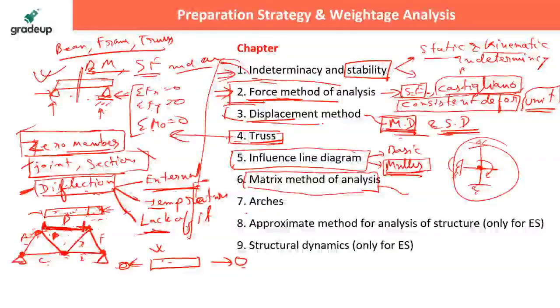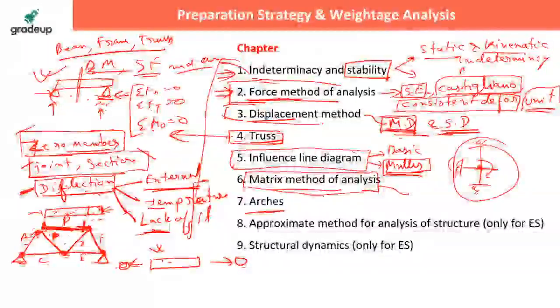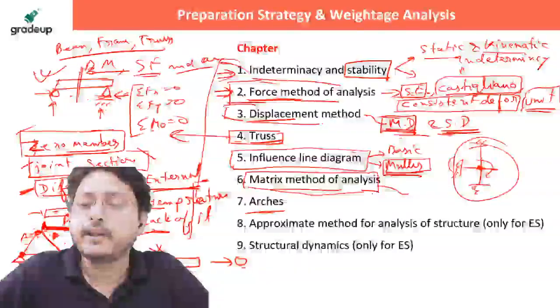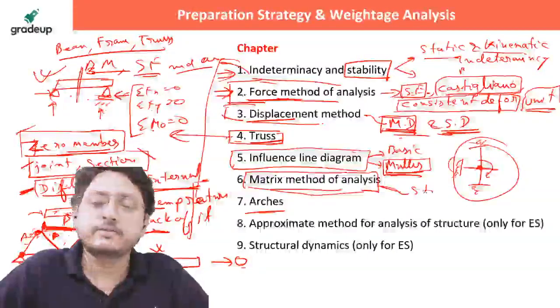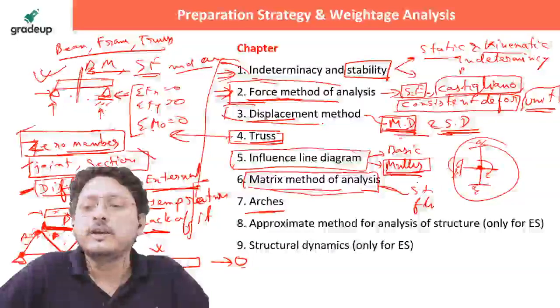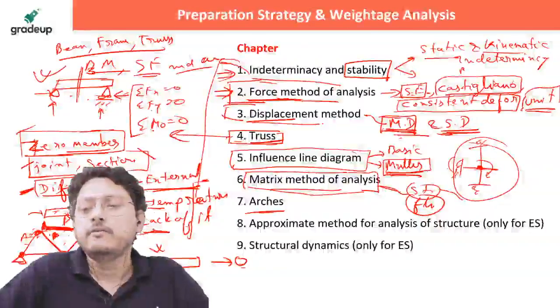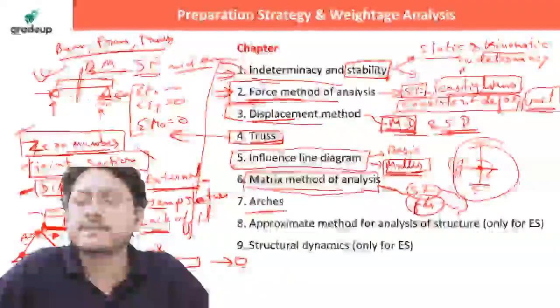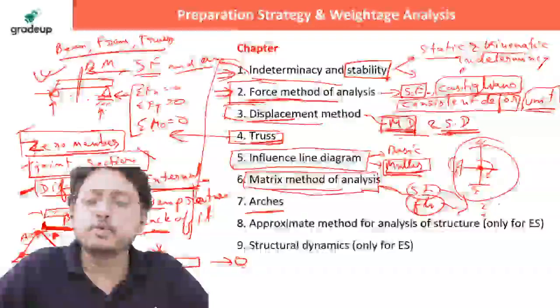Then we have arches. So okay, I was going through the matrix method of analysis. In the matrix method of analysis, you have the stiffness matrix as well as the flexibility matrix. These two are very easy for GATE purposes and for prelims, just basics and maximum 2x2 matrix, that's all.